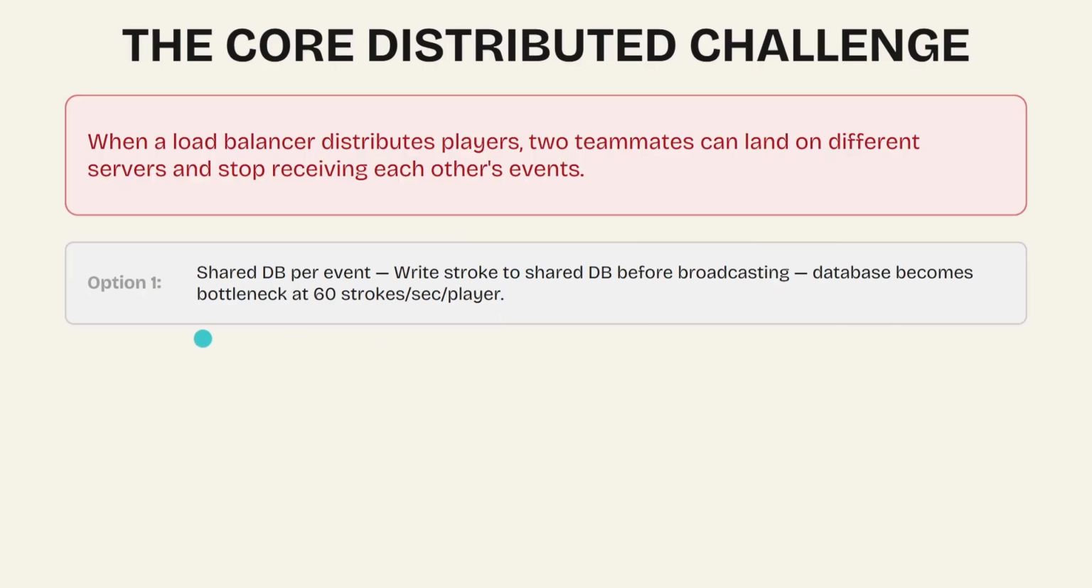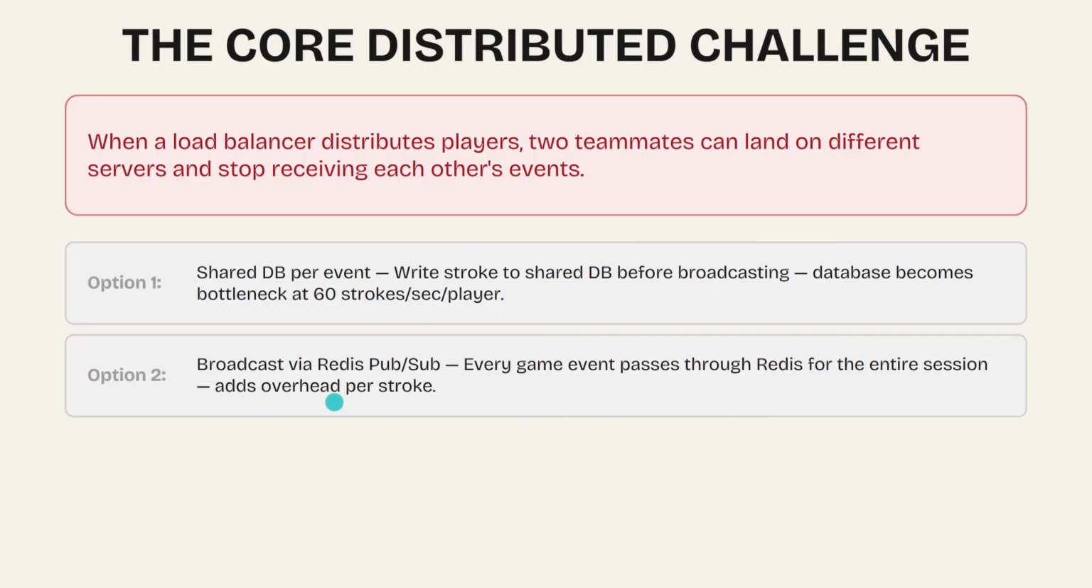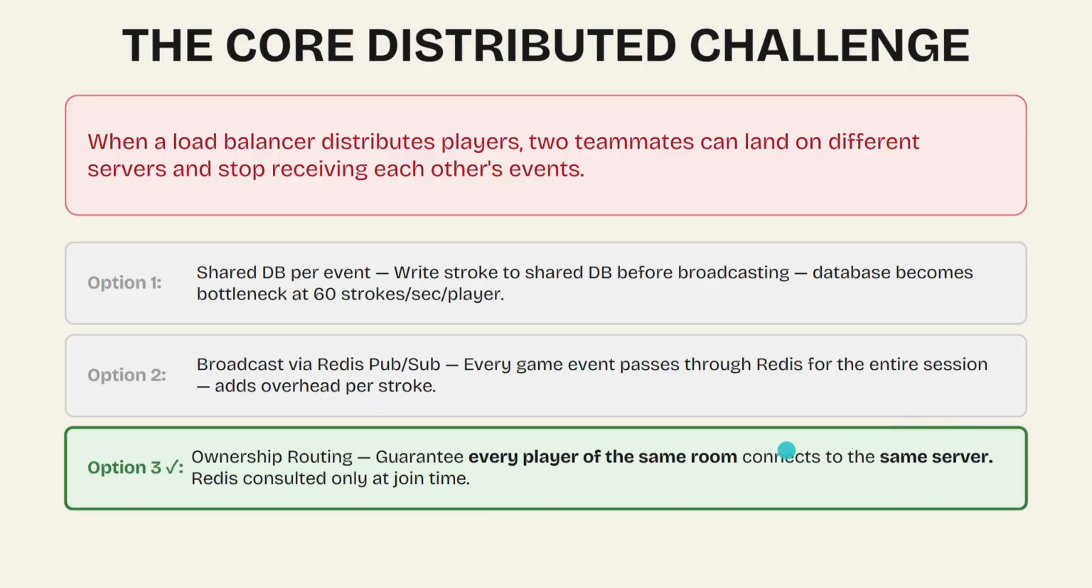Option 1, we will have a shared database per event. Option 2, we will broadcast all the events via Redis pub/sub. Option 3, ownership routing, which is the one that we did. We make sure that every player of the same room will be routed to the same server. But before we get to approach 3, we will walk you through all the previous ones to show you why we didn't choose them and why we ended up with approach 3.